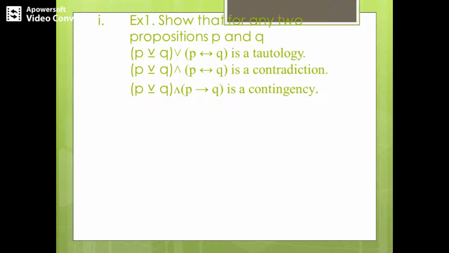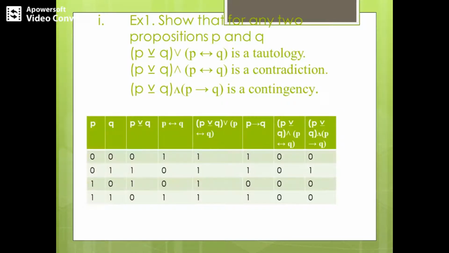Next, coming to biconditional. In biconditional, the result is true when both P and Q are false, or when both P and Q are true. Okay, the result will be true. It is just the opposite of XOR.